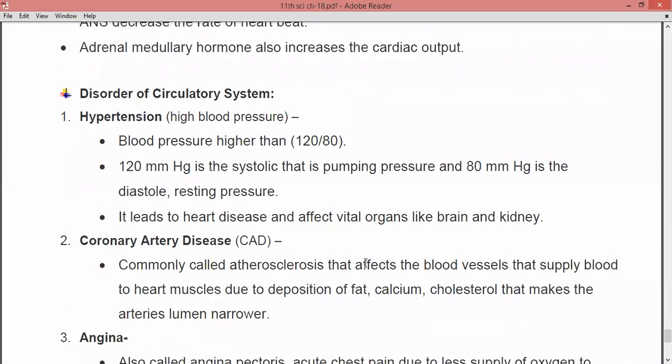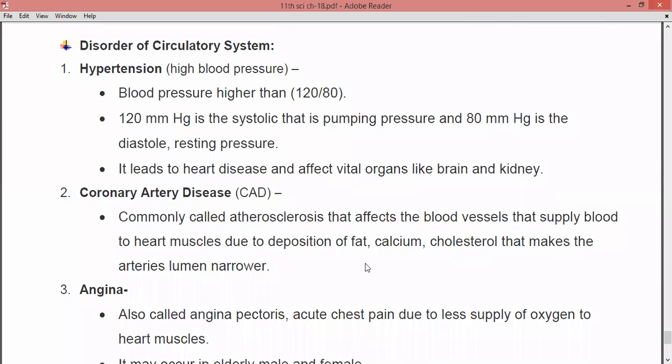Now we are going to see the last topic, and that is disorders of the circulatory system. Just like in all the human physiology chapters, at the end we have seen the disorders related to that particular system. So all the disorders or diseases which are caused in relation with the circulatory system, we are going to see in this chapter.